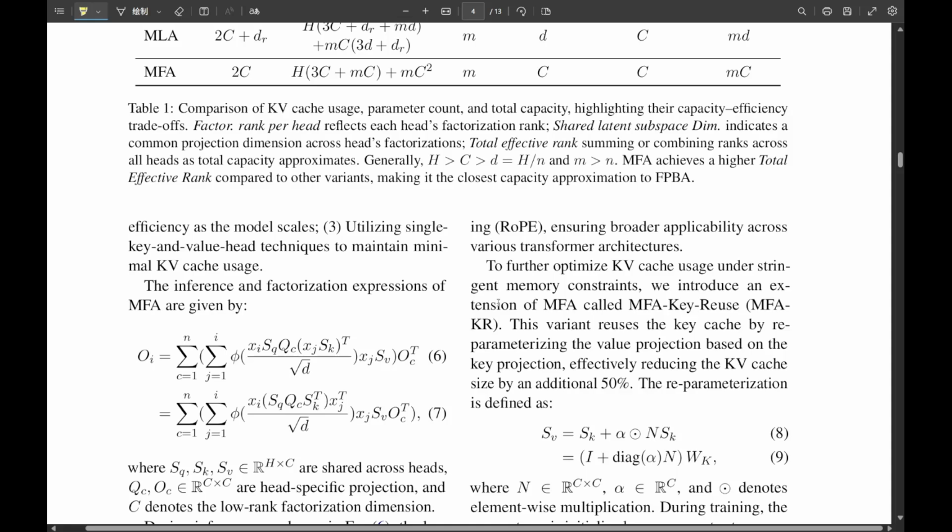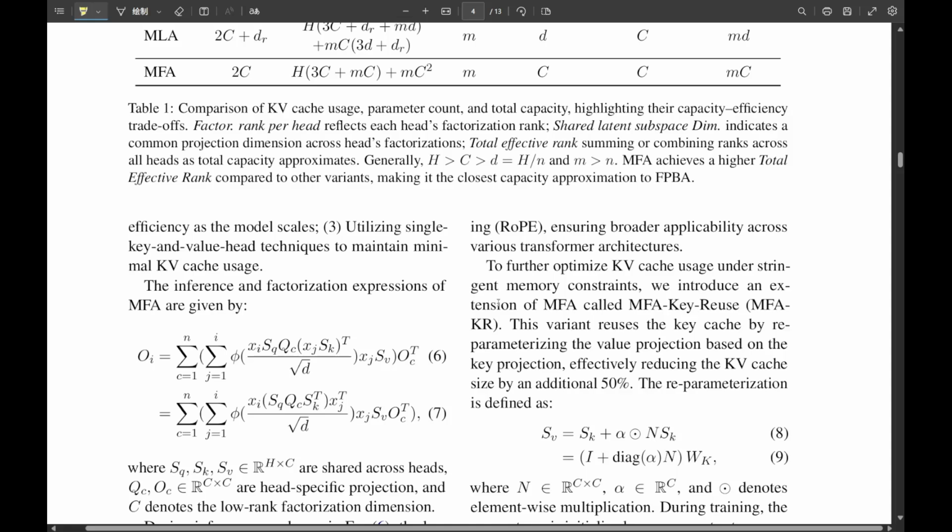Precisely. It reuses the key cache information. It does this by cleverly re-parameterizing the value projection based on the key projection during training. It's not just copying the key to the value, though. No, it's more subtle. It's a retuning process. There's a specific parameter, they call it alpha, which links the key and value projections. The clever trick here is that this alpha parameter is initialized as a zero vector. Zero vector. Why? For training stability. By starting at 0, it ensures that initially the value projection, SV, perfectly mirrors the key projection.